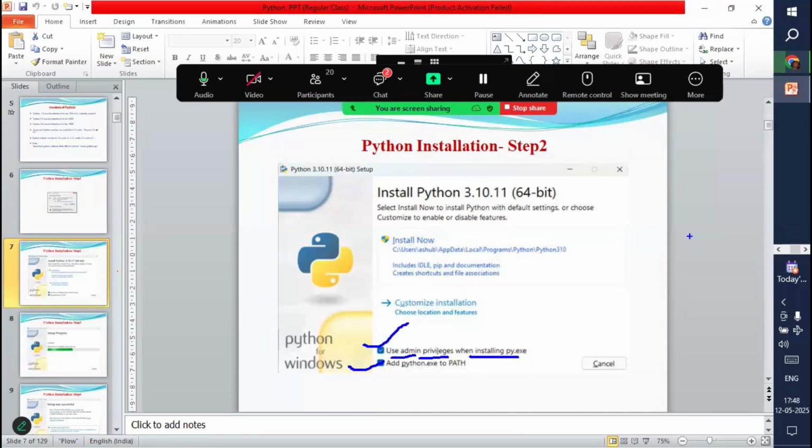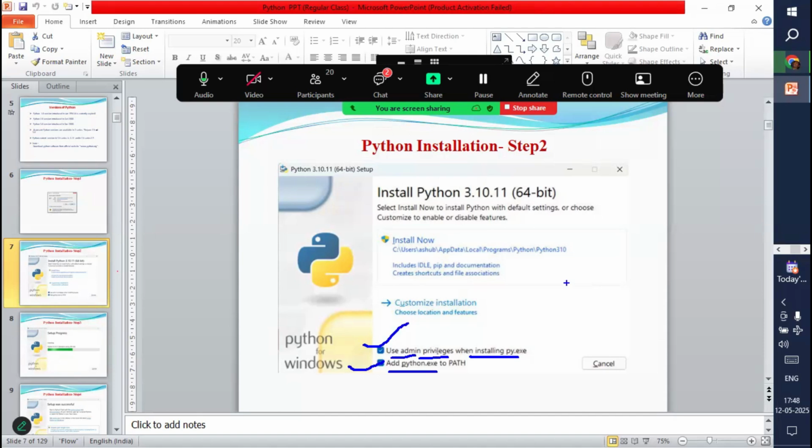So we have to just choose this option. That's it. And the second option is what here? Add Python software to the path. Basically, whenever you install these types of software, we have to add the path also, so that whatever Python commands we are going to use at the time of programming, the operating system is going to understand the commands you type in your system. Otherwise it cannot identify them. Windows, for example, cannot identify the commands you are using.